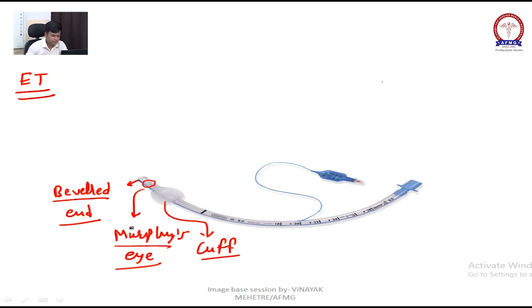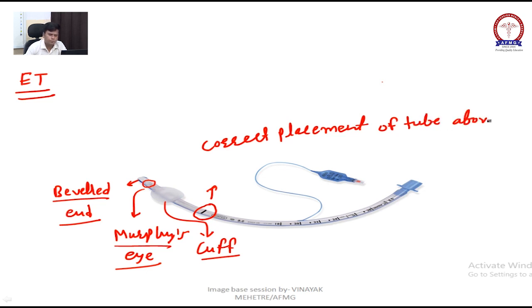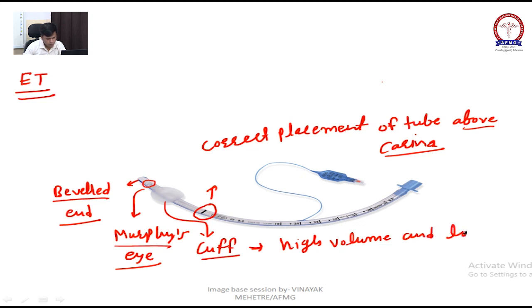This black mark, if you can see, is used for correct placement of the tube above the carina. Mostly the cuff is of high volume and low pressure.